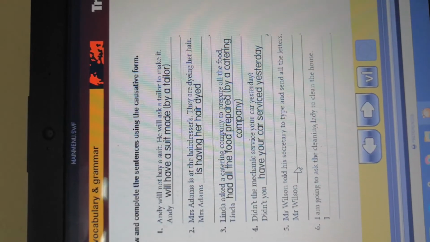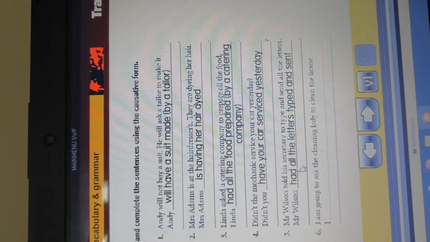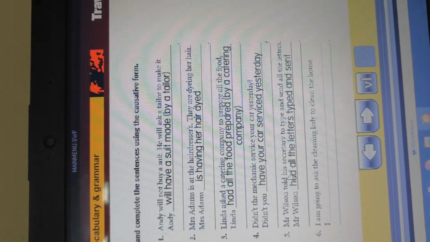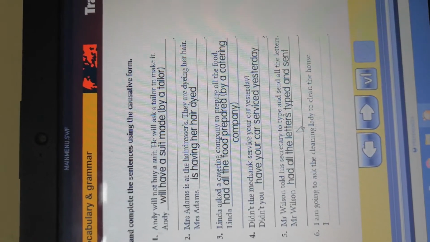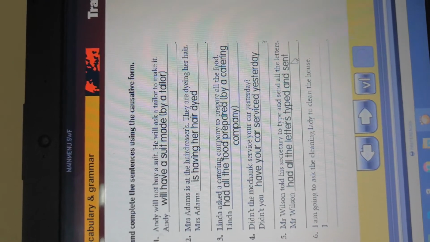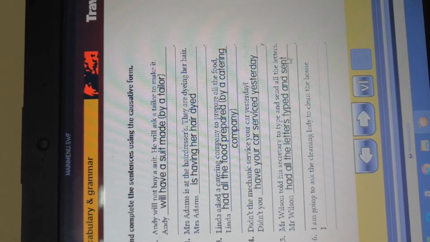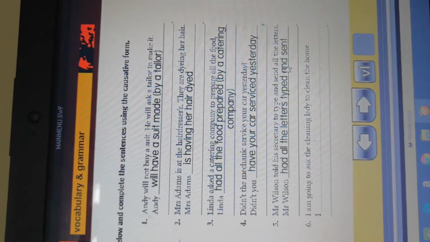Mr. Wilson had all letters typed. Had, this is the past instead of told. And all letters, this is the object of the sentence. Typed and sent, this is the past participle from the verbs above, type and send.